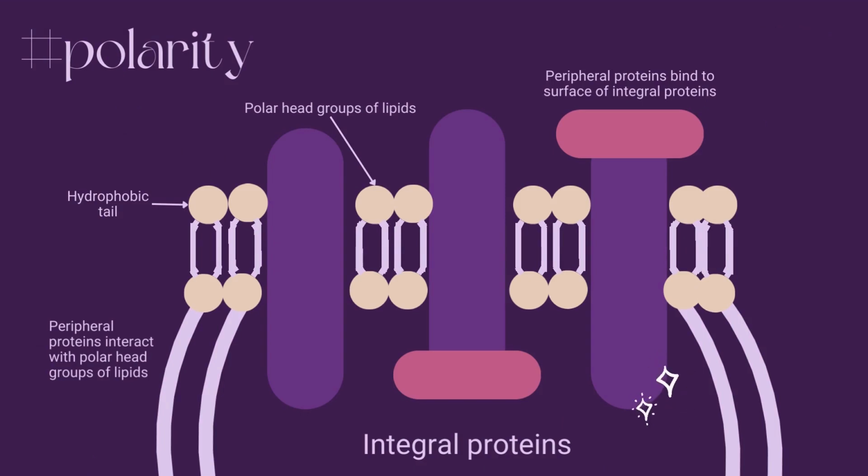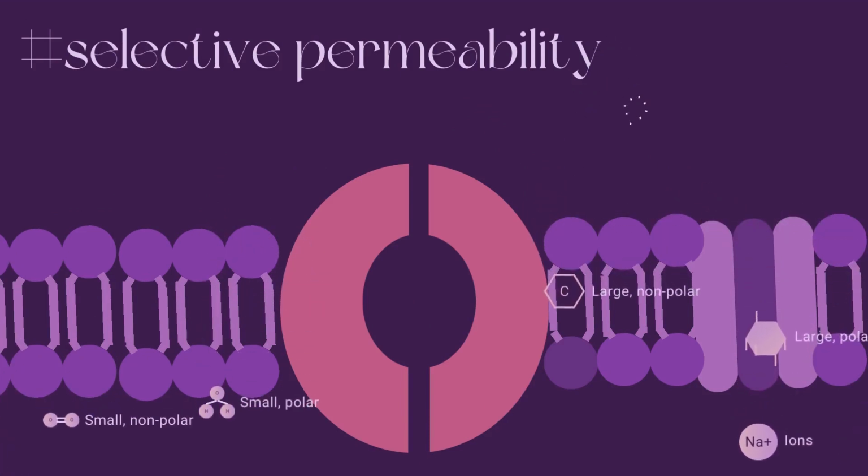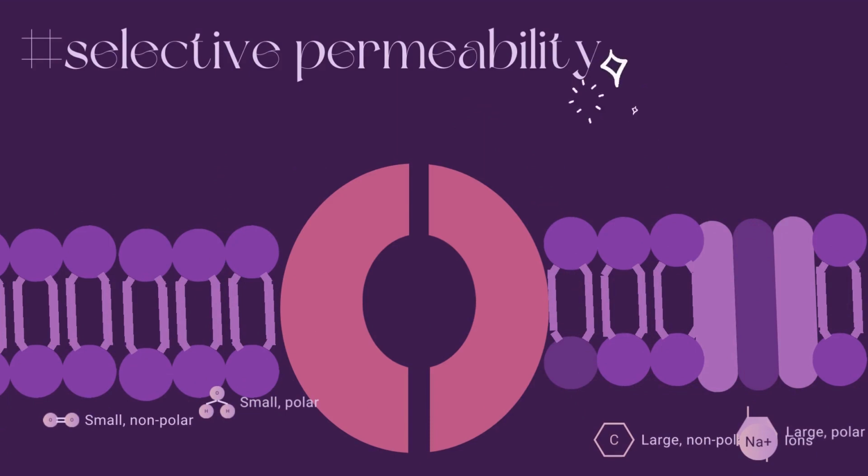Polar means that the electrons are not evenly distributed, making one side of the molecule more positively or negatively charged than the other side, while nonpolar means that the electrons are evenly distributed, so the molecule is evenly charged across the surface. Now, phospholipids are attracted to each other, but they're also constantly in motion and bounce around, creating small spaces that make them semi-permeable. One way of distinguishing between what can pass through is based on how they react with water.